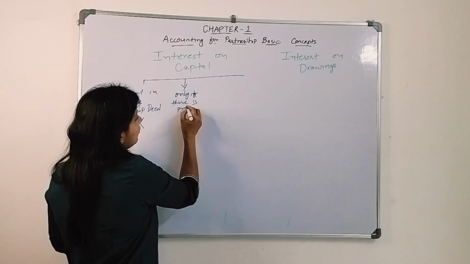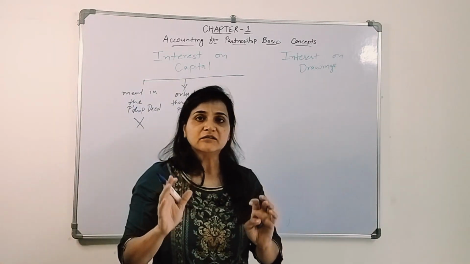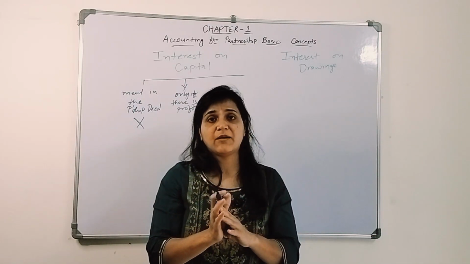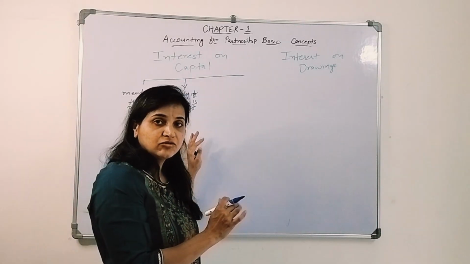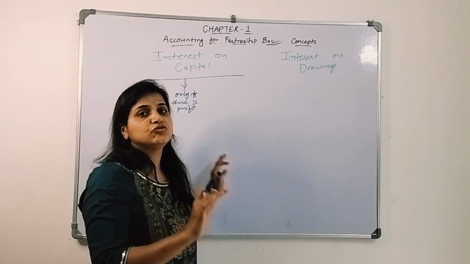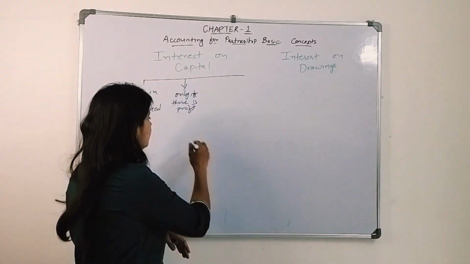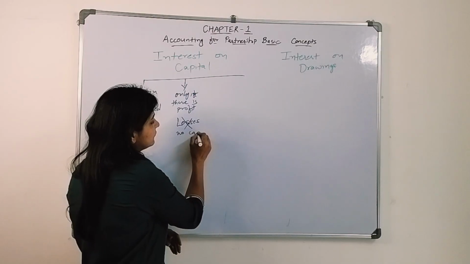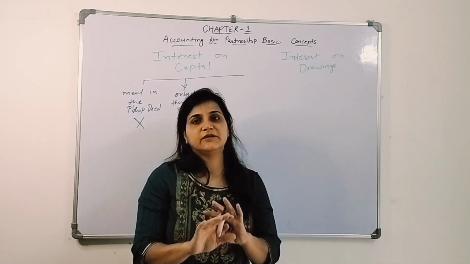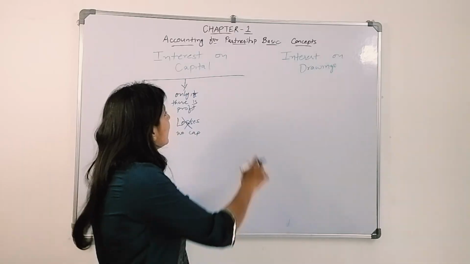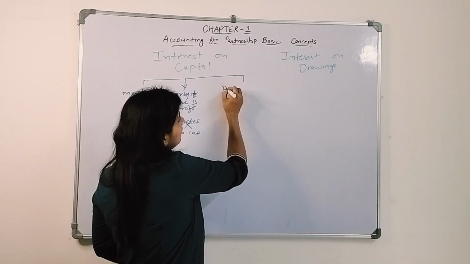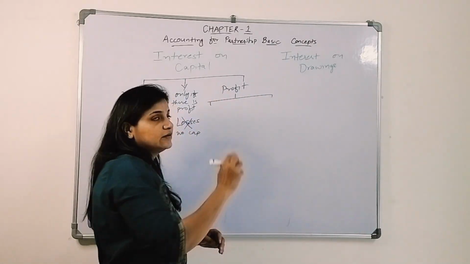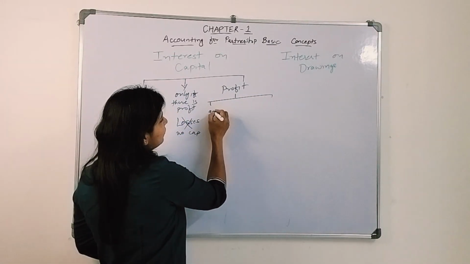Second thing, only if there is profit. Only if the firm has earned profit will the firm give interest on capital. If they have sustained losses, they are not supposed to give interest on capital. So if there are losses, the firm will not give interest on capital. And then comes the case if there is profit. This profit is also divided into two cases. First one, if there is an adequate profit.